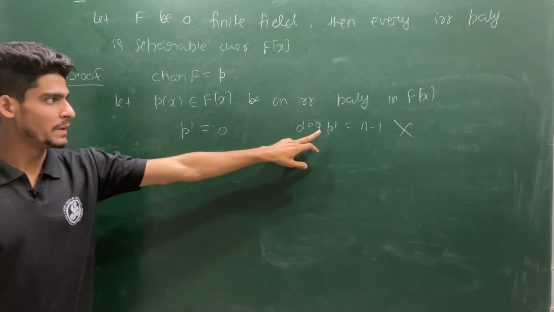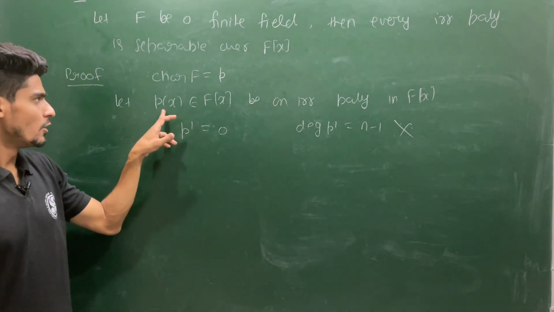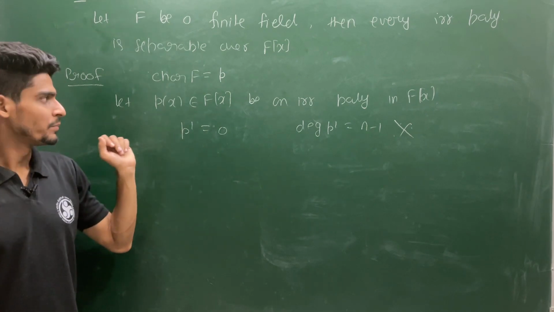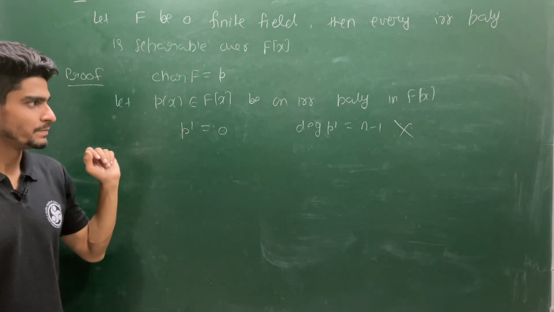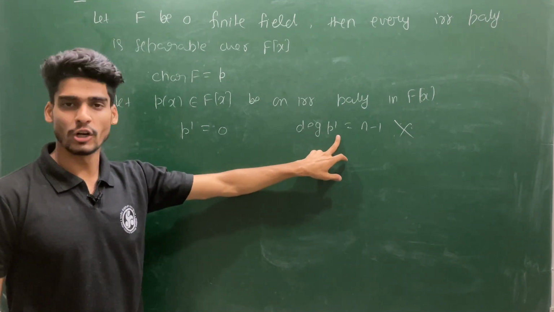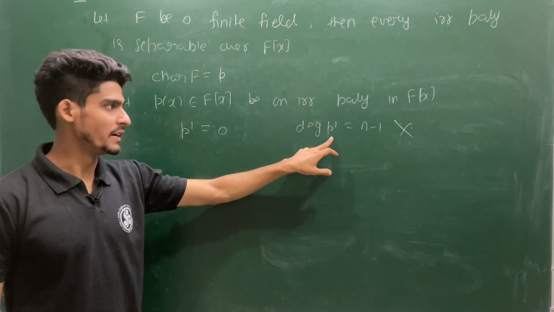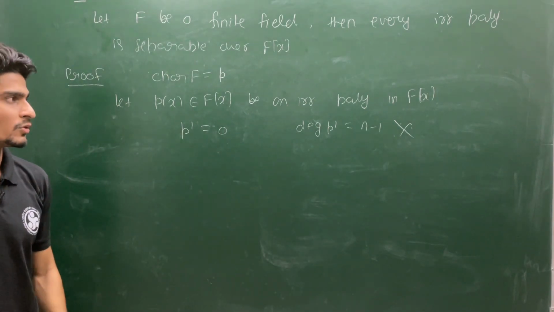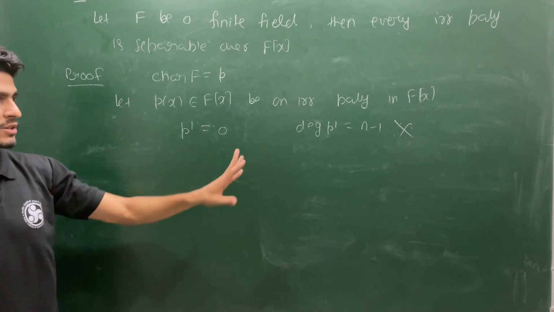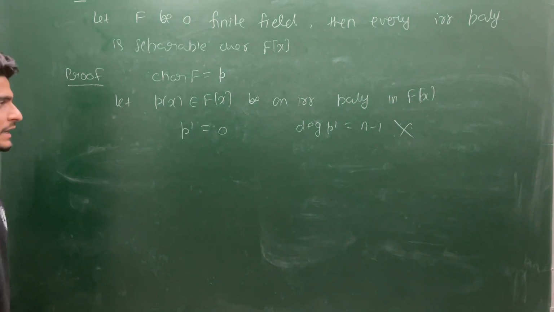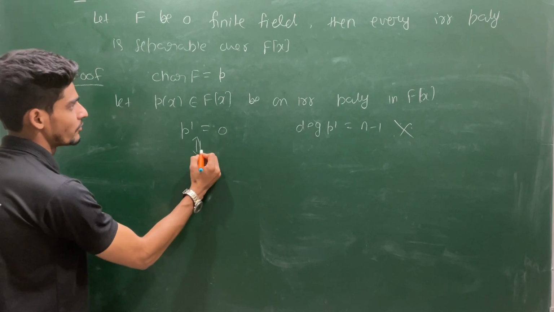then p and p' will not have any common factor, because the only factors of p are 1 and p(x) itself. p is of degree n and 1 is a constant polynomial, and the degree of p' is at least 1, but it cannot be n because it is a derivative. So p and p' cannot have any common factor, so their GCD will be 1, so they must be relatively prime. So the problem occurs when your p' vanishes completely, but p' is 0 if and only if